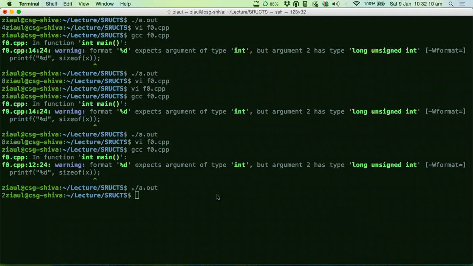So that means your structure has to be aligned on a memory address. What do you mean by alignment on a memory address? That means if you have one structure placed in memory, that structure cannot be placed in an odd address. It always has to be placed in an even address.